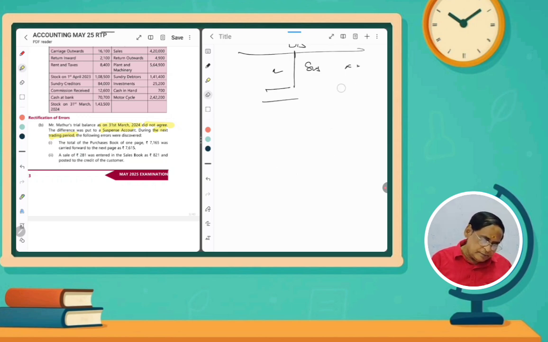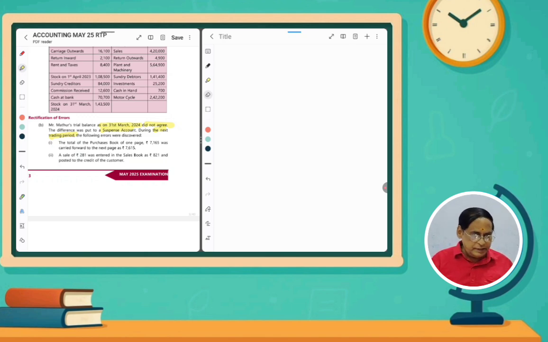So the first question is, the total of the purchase book of one page, rupees 7,165, was carried forward to the next page as rupees 7,615. So what is the difference? Actual purchases is 7,165.